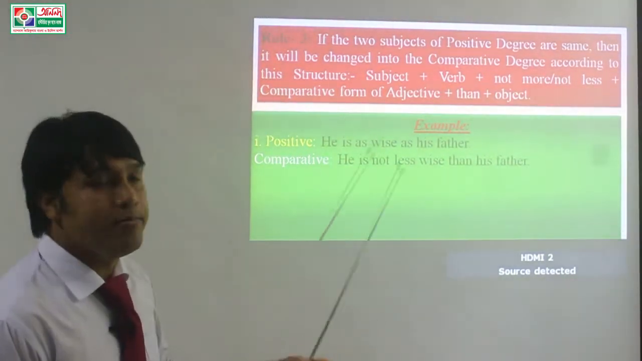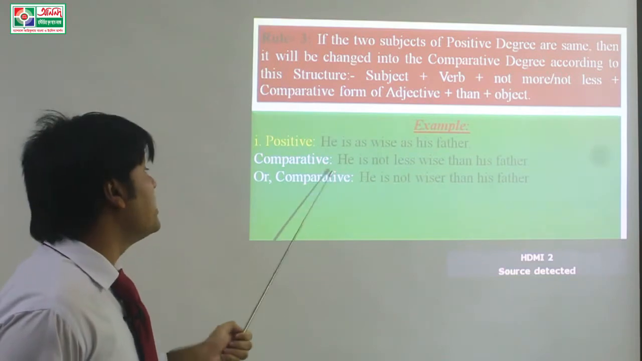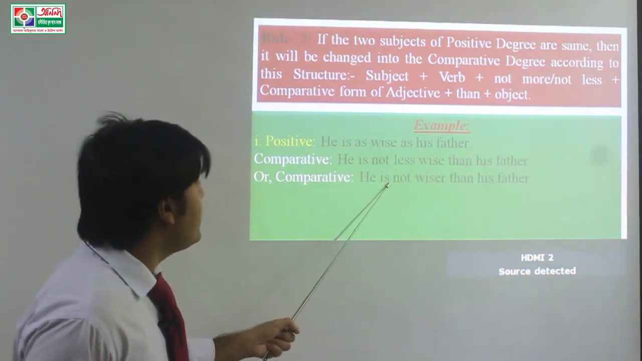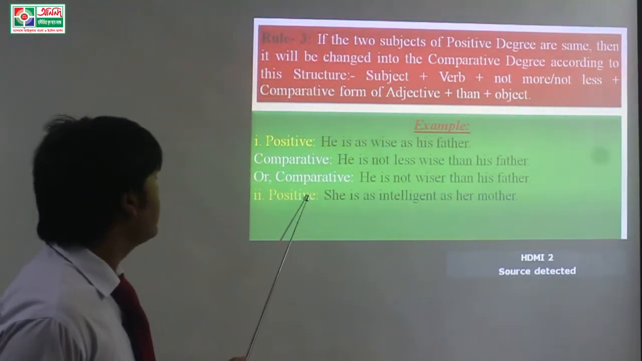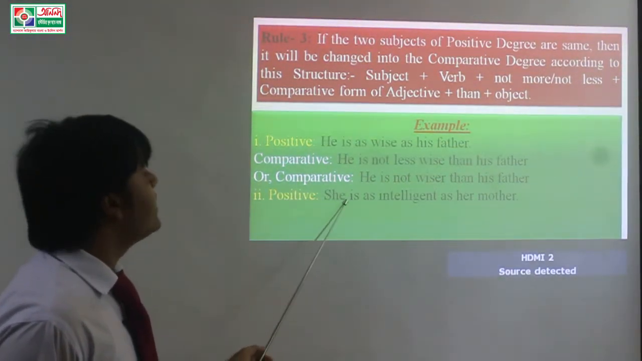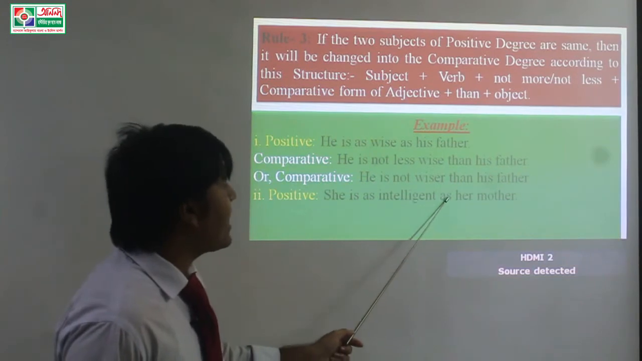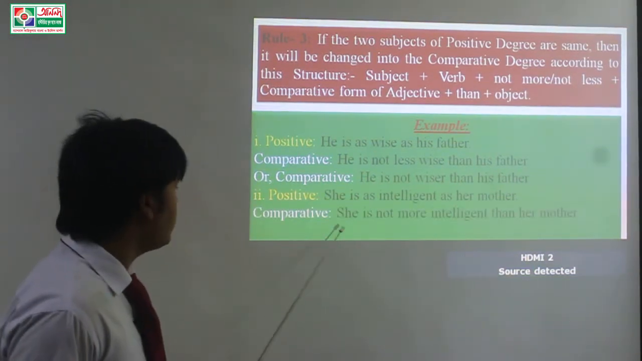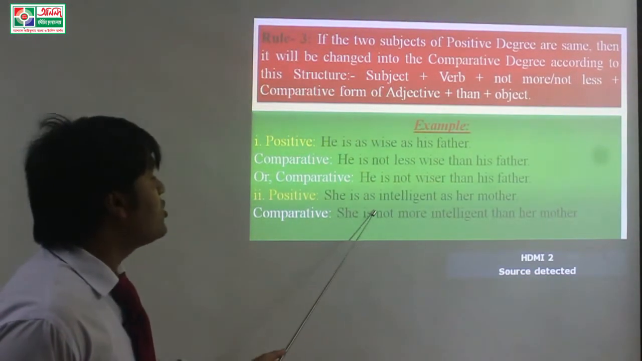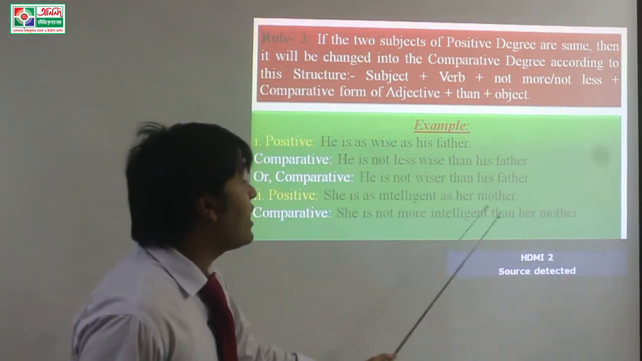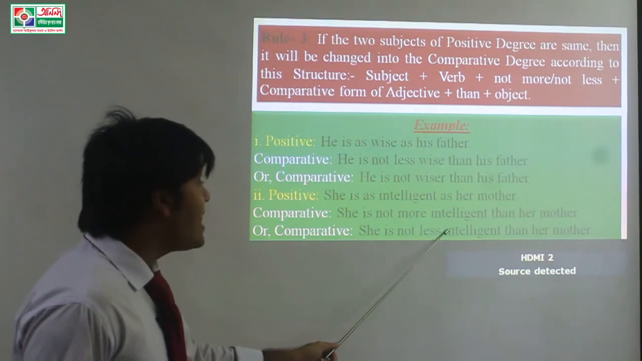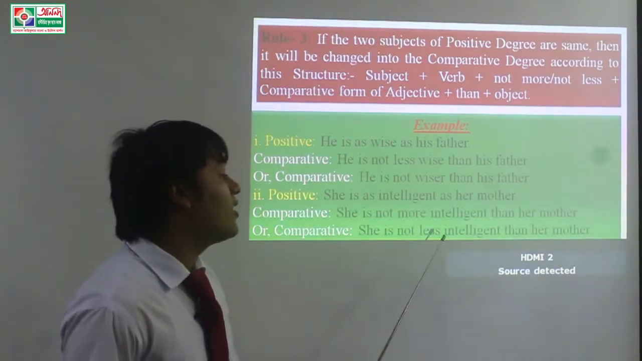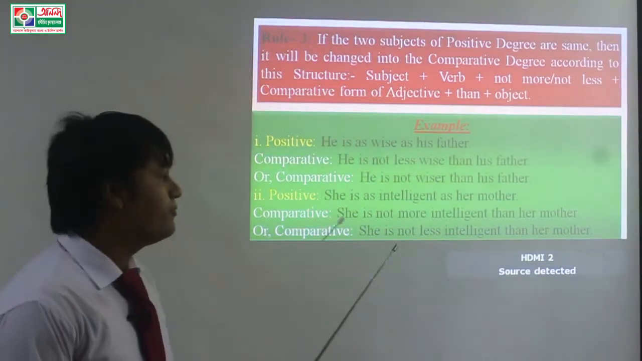Or both are the same, or we can change it another way. He is not wiser than his father. Next example. She is as intelligent as her mother. Comparative: She is not more intelligent than her mother, or she is not less intelligent than her mother, because both are the same.